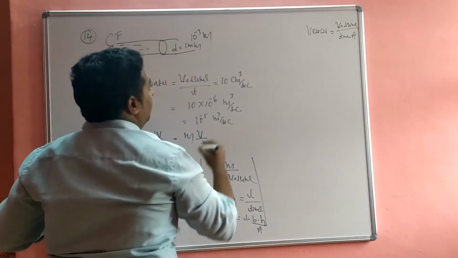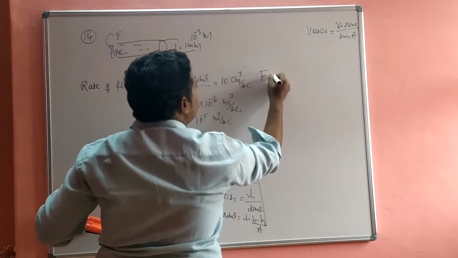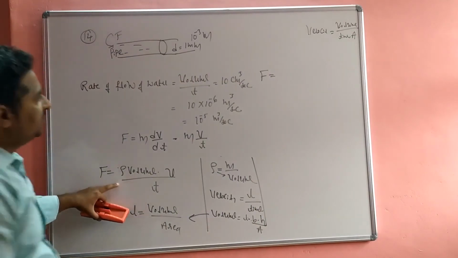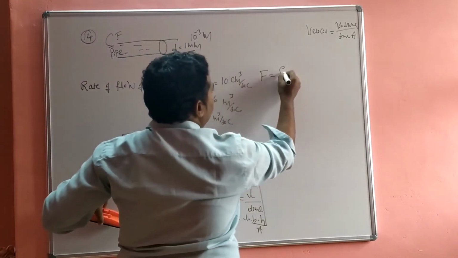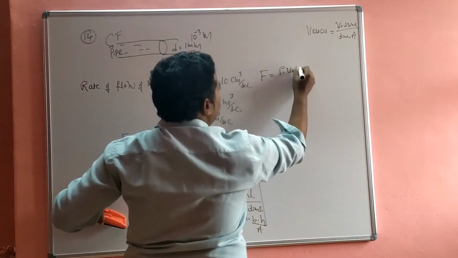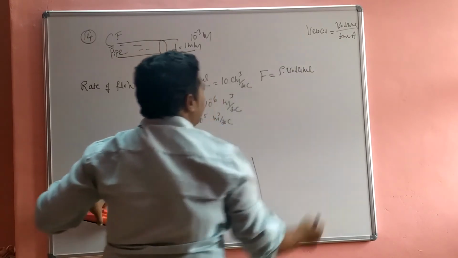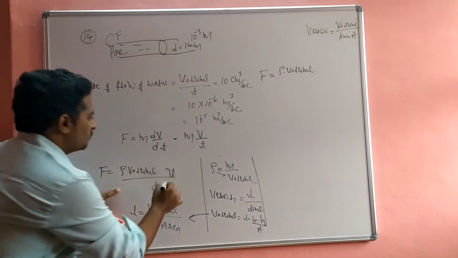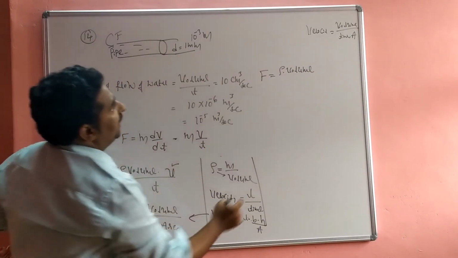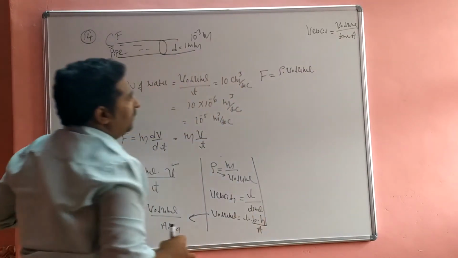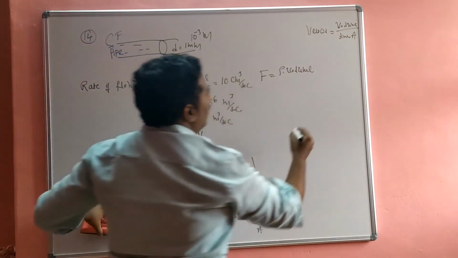Okay, so then F is equal to density into volume. Instead of velocity, I put volume divided by time into area.